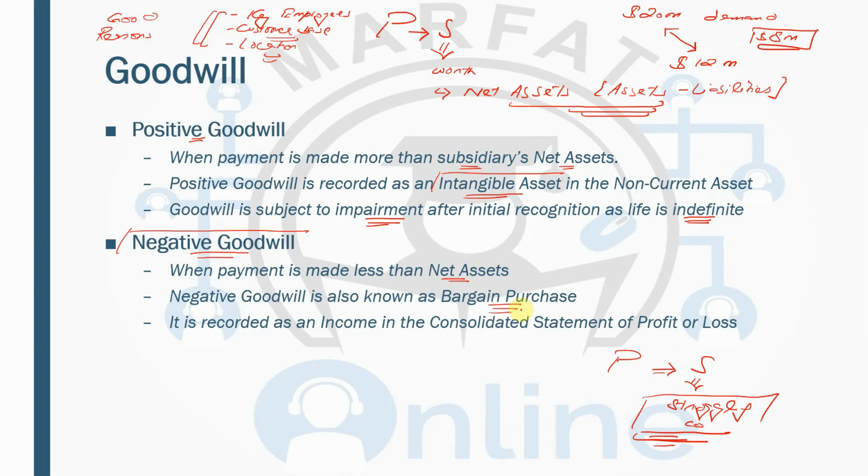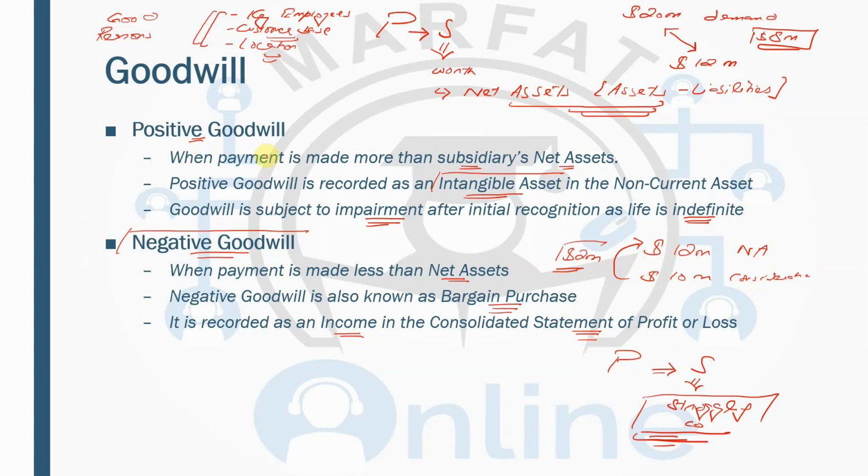You're buying them cheaper. For example, if their net assets are worth 12 million and you are buying that company for 10 million, which is the consideration, you're paying 10 million for assets which are worth 12 million. So you are having a benefit of 2 million. Now this benefit should be recorded as an income in the consolidated statement of profit or loss.